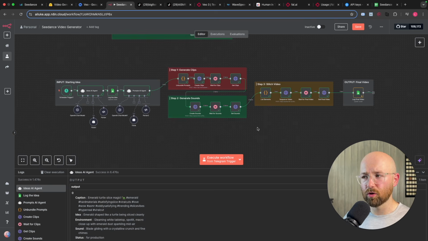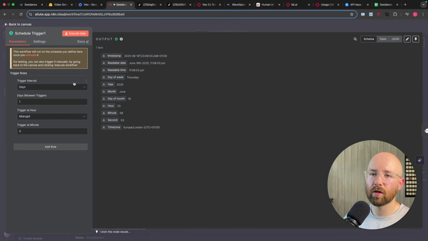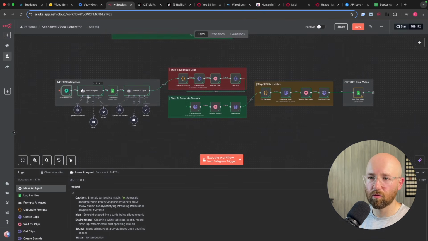Let's go node by node so you can actually build this out. So the schedule trigger, we have here, days between trigger 1, midnight and 0. Basically run it every day, midnight, bang on there. But you can also come here, click execute step, and it will run it as well.